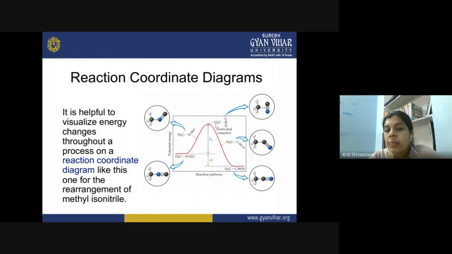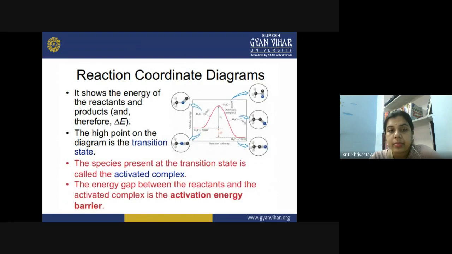You can also write down the structure of the activated complex in the reaction coordinate diagram, and how bonds are getting broken and new bonds are getting formed. That is how the conversion of methyl isonitrile into methyl cyanide takes place.